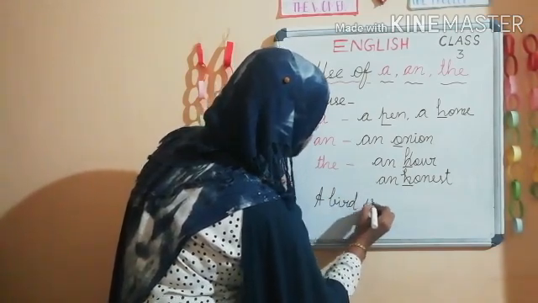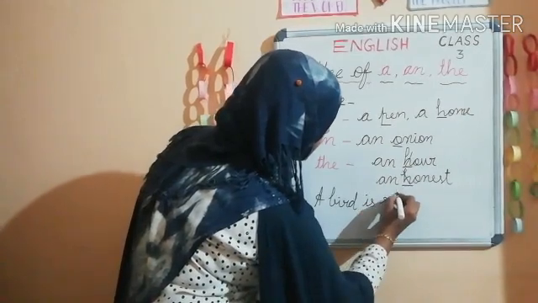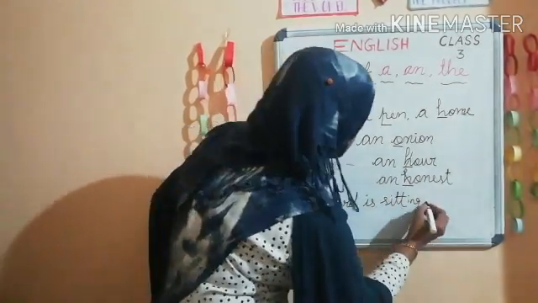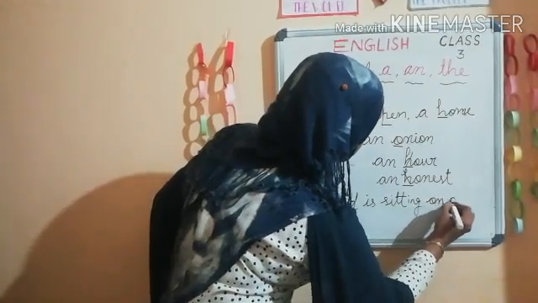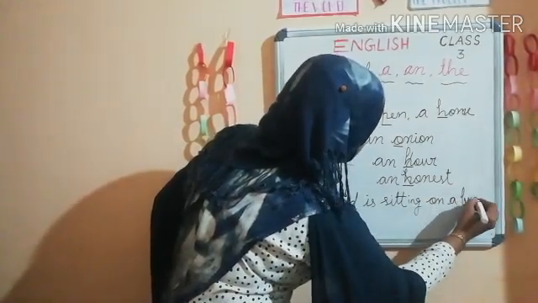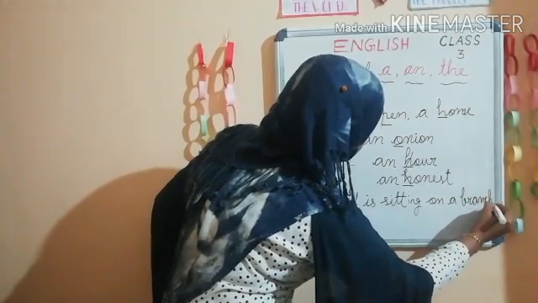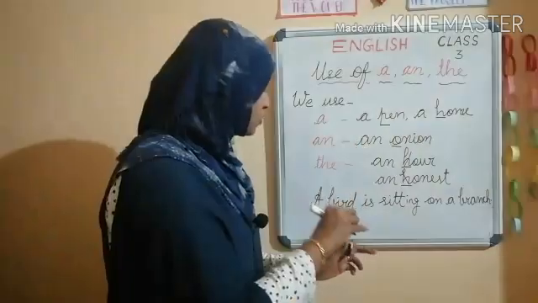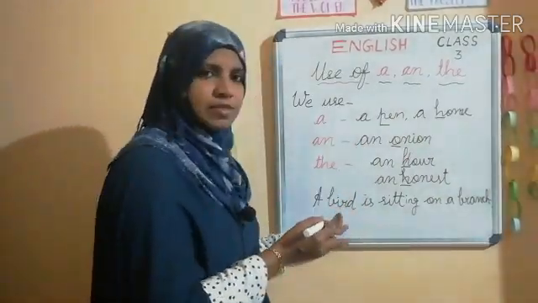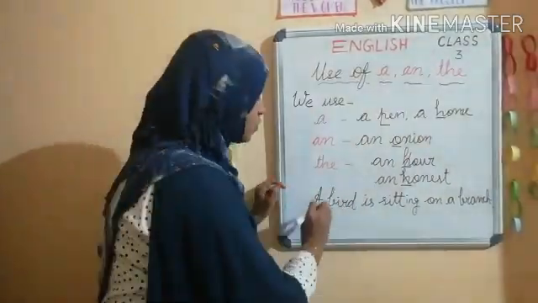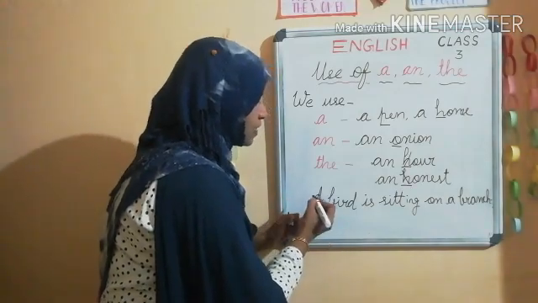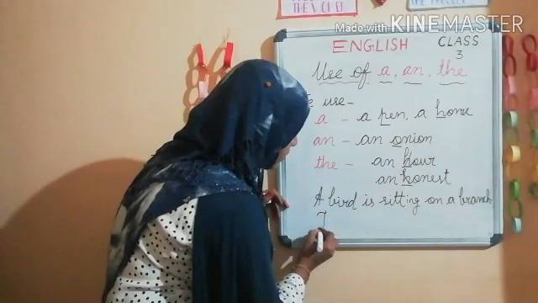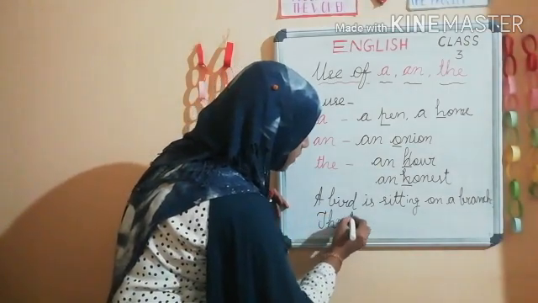A bird is sitting on a branch. Okay, that sentence is finished. Again we are going to say something about the bird. How is the bird? So again we don't want to use a bird because it is the second time. Then we want to write the word the bird.